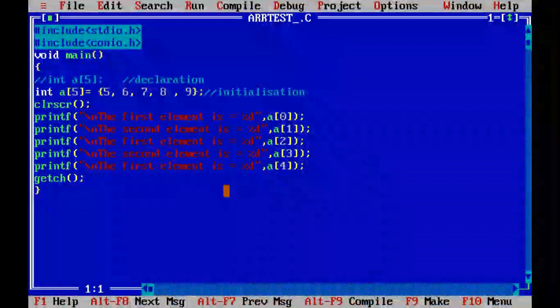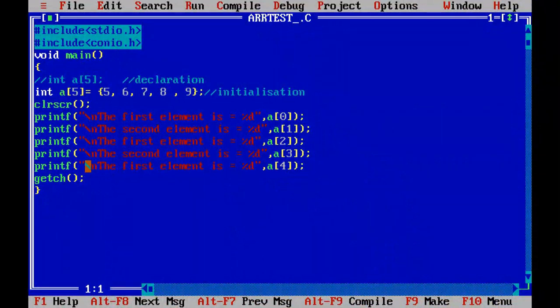Suppose you don't want to print the values of A3 and A4, then don't write those statements. You have to write statements only for the positions whose values you want to print. So this is the example of a 1D array, meaning a one-dimensional array.